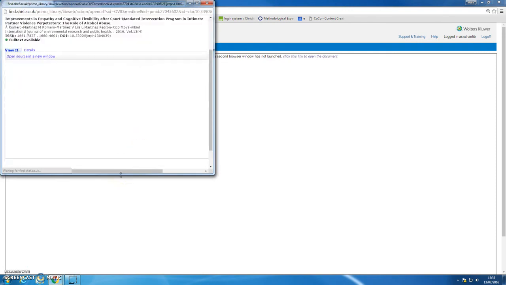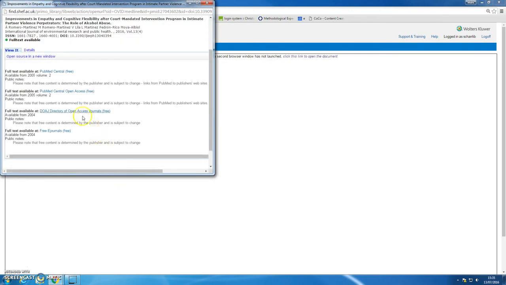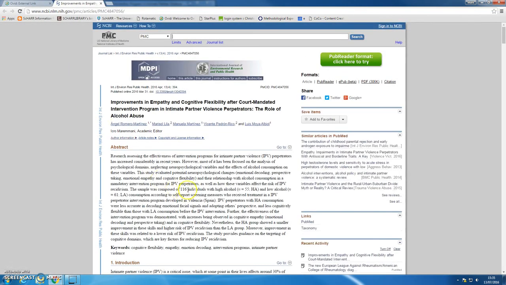So we give it a moment to link through, and it looks as though we can get full text for this article through various websites. I'm going to try this first one, PubMed Central. And here we are, it's linked me through to the article.